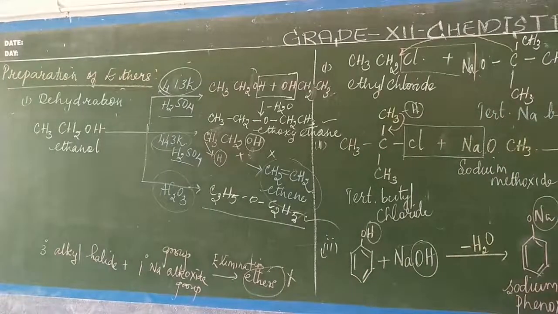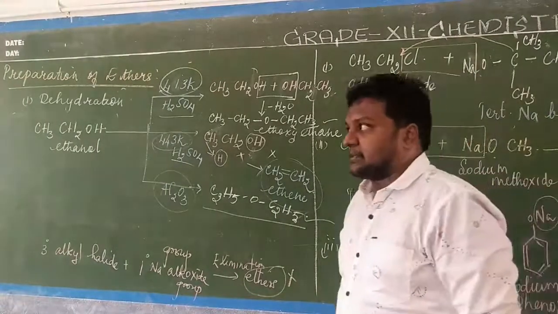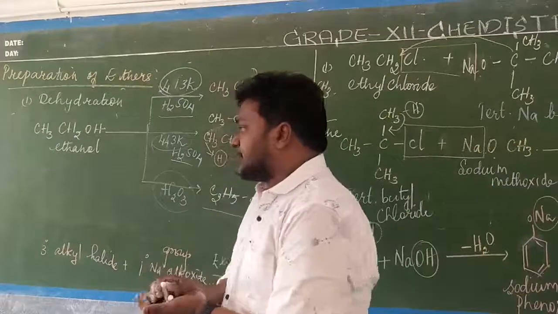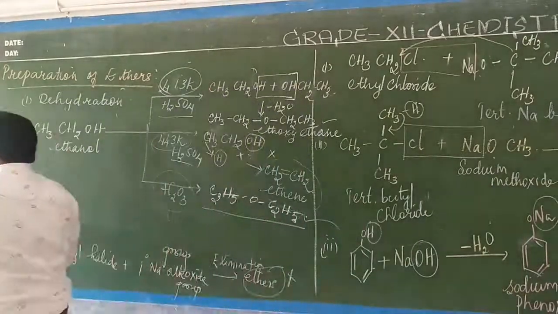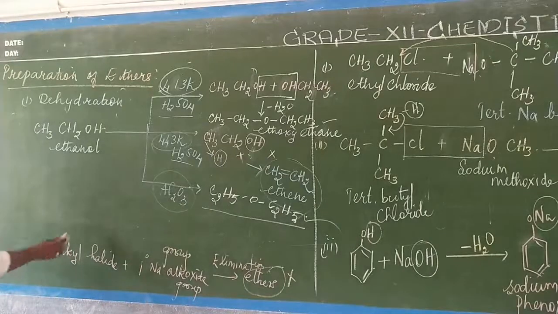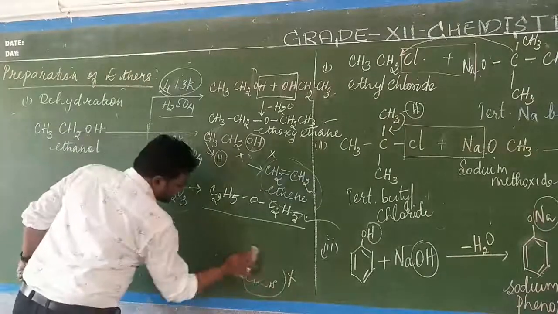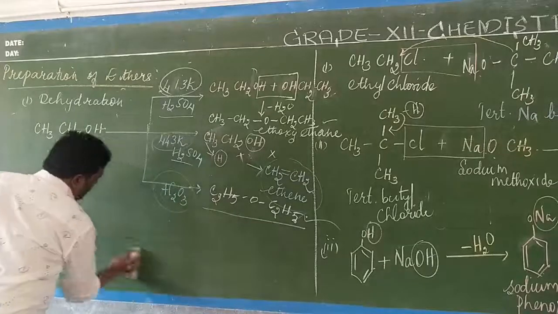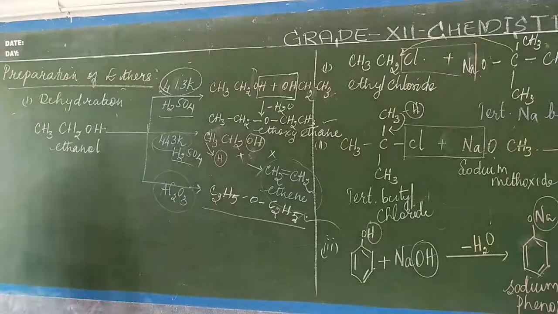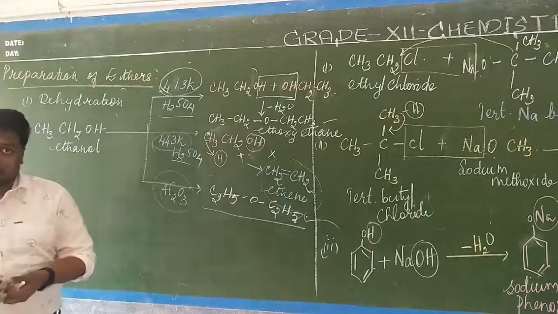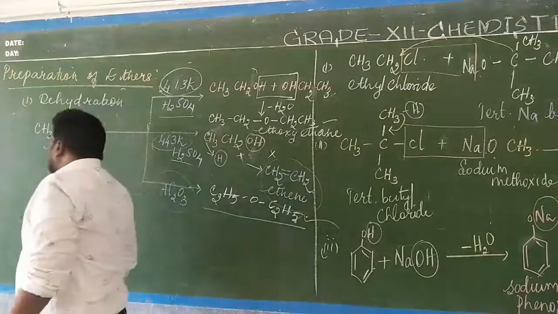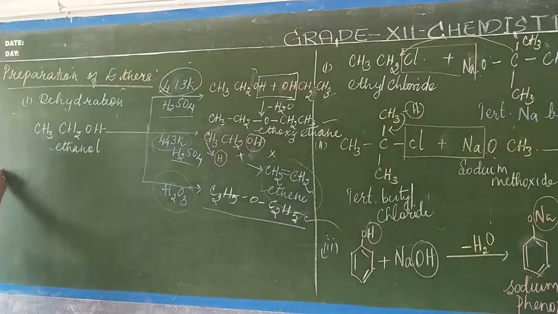Now coming to the physical properties. Physical properties of ethers are very simple. Actually, dipole moment is possible in ethers. When there is a dipole moment, it will have polarity, which is different. So dipole moment. Now we will start with the physical properties.